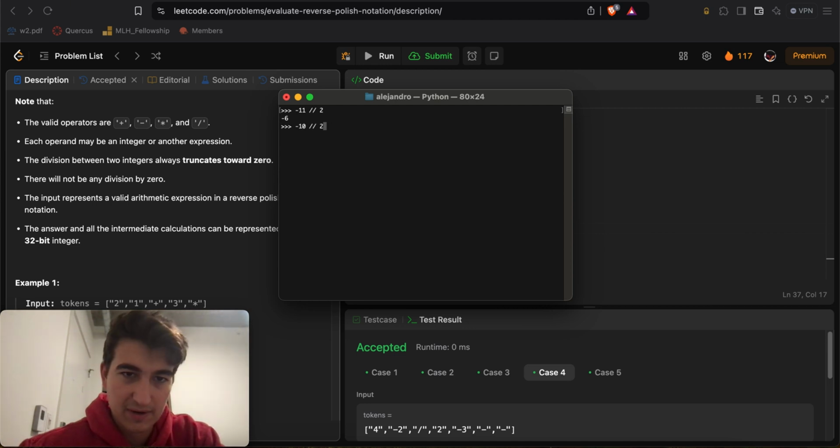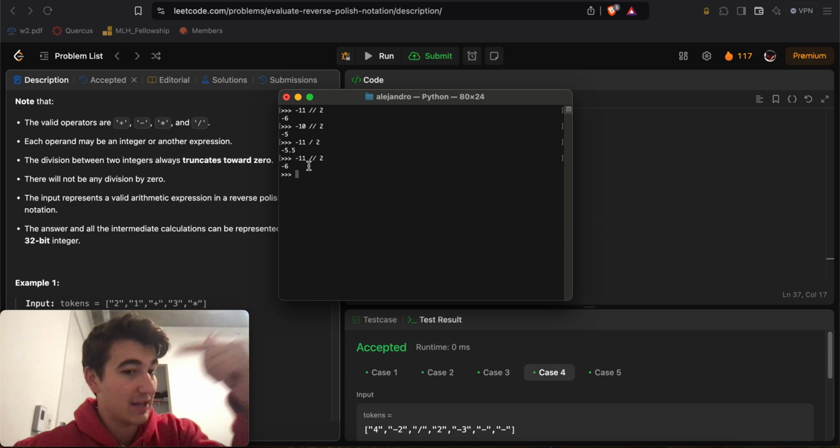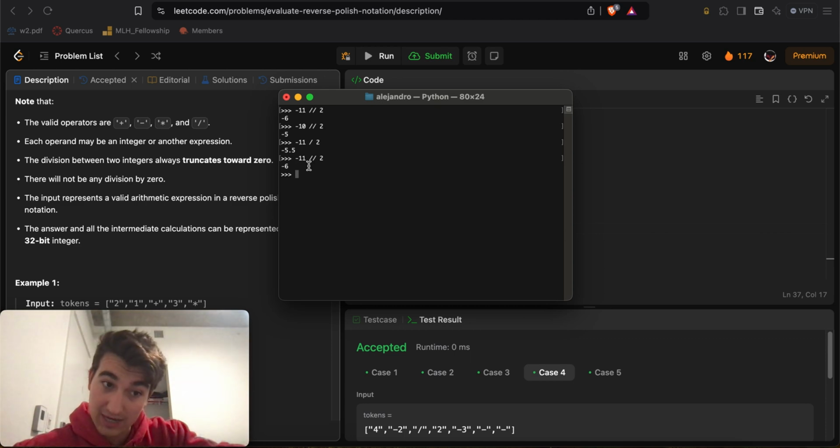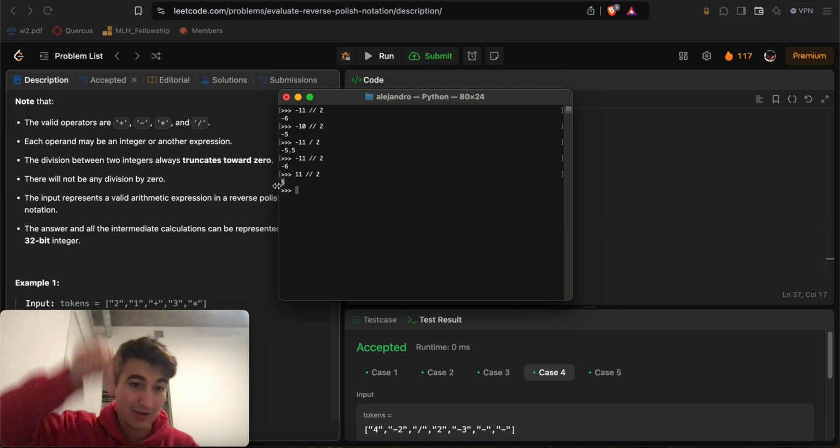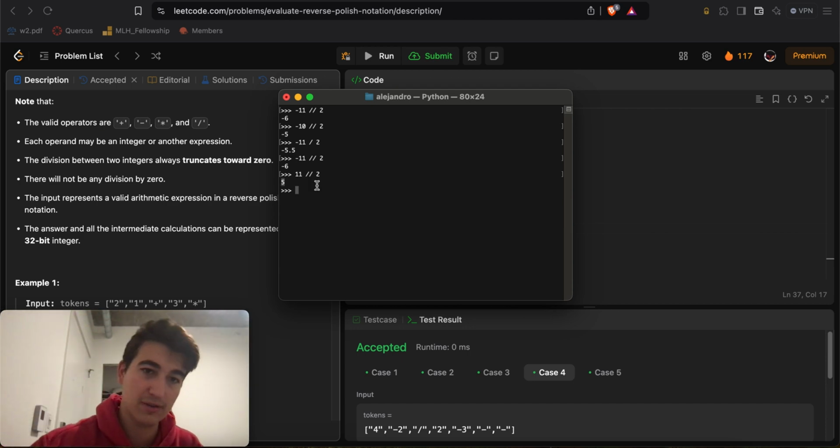Because again, -10 divided by 2 is -5 here, right? If I do -11 divided by 2, it's -5.5. But if I truncate this down, it will go down to -6 instead of to -5. It does not round to 0, it rounds downwards no matter what. And of course, if I do 11 divided by 2, it'll go to 5. No matter what, it rounds down in Python. It does not round to 0 in the negative cases.